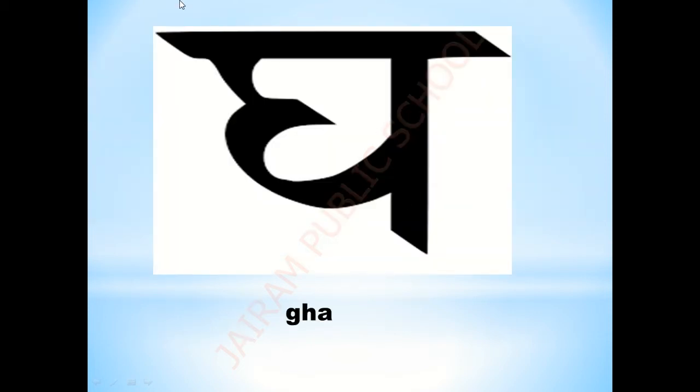Now the next letter that we are going to see is G. For G you have to put one small curve and a big curve and one standing line and it will become G. Okay?